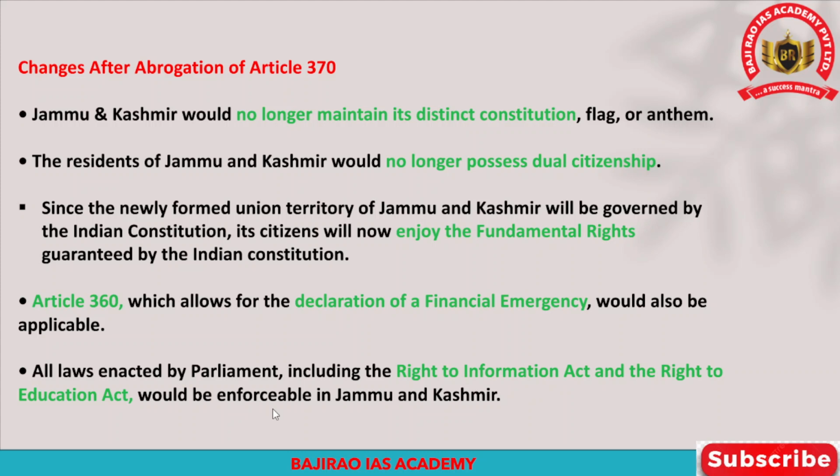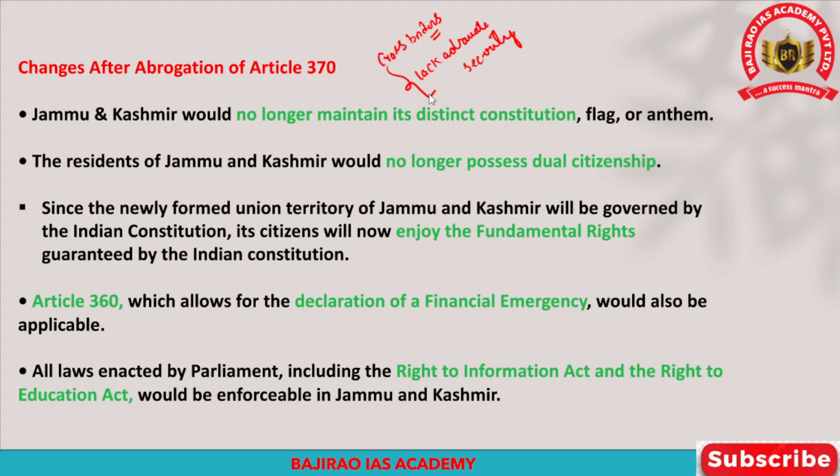There were multiple reasons for the abrogation of Article 370. So what are those reasons? One is cross-border terrorism, radicalization of youth, and lack of adequate development in the state, and several other security reasons. All these factors have been the key factors in the abrogation of Article 370.